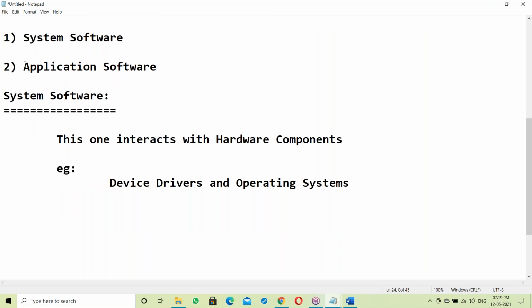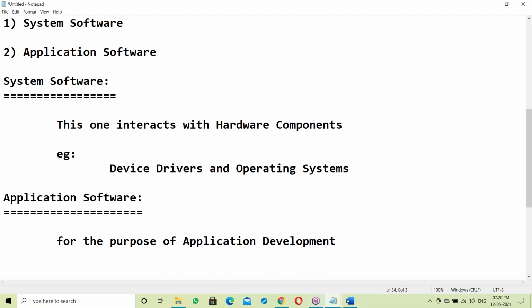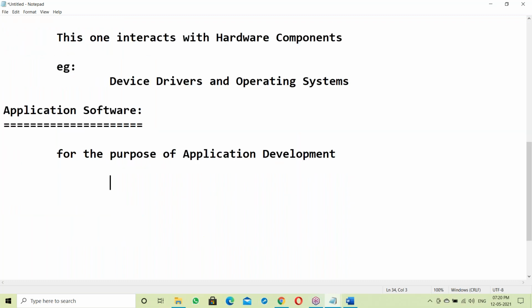Okay, next, application software. So what is application software? Application software is for the purpose of application development. Java comes under application software, which is for the purpose of application development.